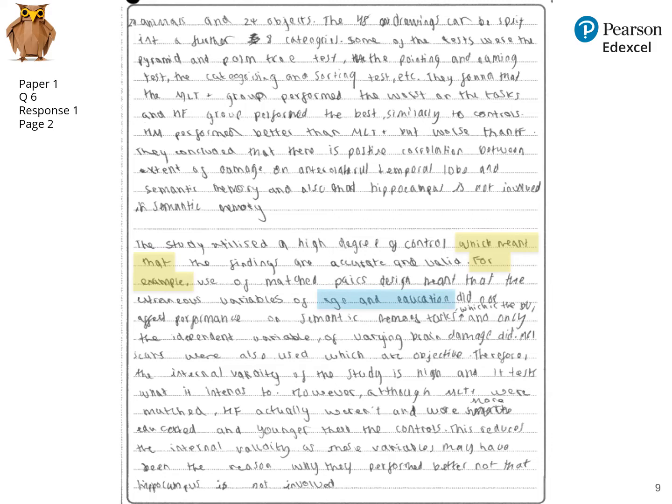These bits highlighted in blue show that they really understand how the evaluation they're giving relates to this particular study. So they identify examples of potential extraneous variables which can be controlled with the matched pairs design. They show they understand that if they weren't controlled, they would affect the dependent variable rather than the independent variable affecting the dependent. So there's really good understanding there. Again, "therefore" is a good linking phrase.